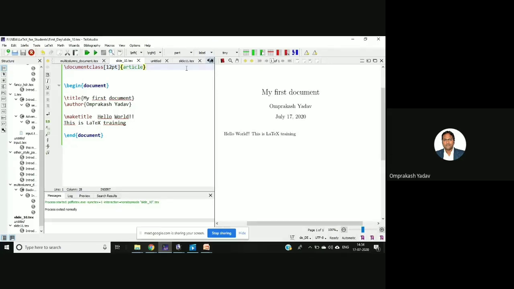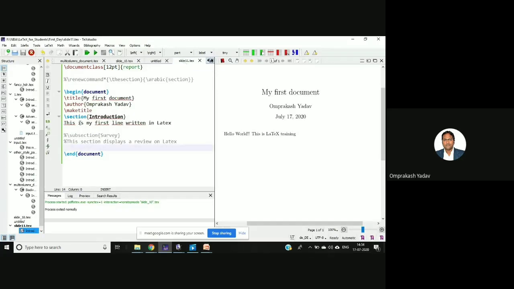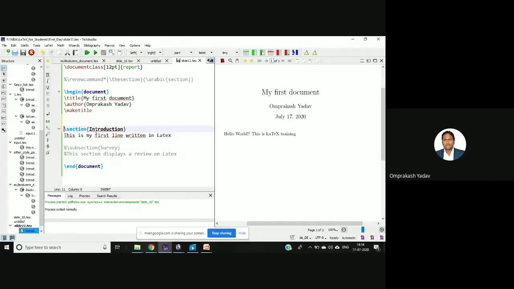So basically I want to add a section over here. How to add the section? You can say \section, and inside the bracket you can mention the name, whatever name you want to give. For example, I want the introduction section, and in this I have written, this is my first line written in LaTeX, whatever you want to write. So this is how we can create a section in our report. I am taking it as a report now. Okay, this is my report. I'll run this.